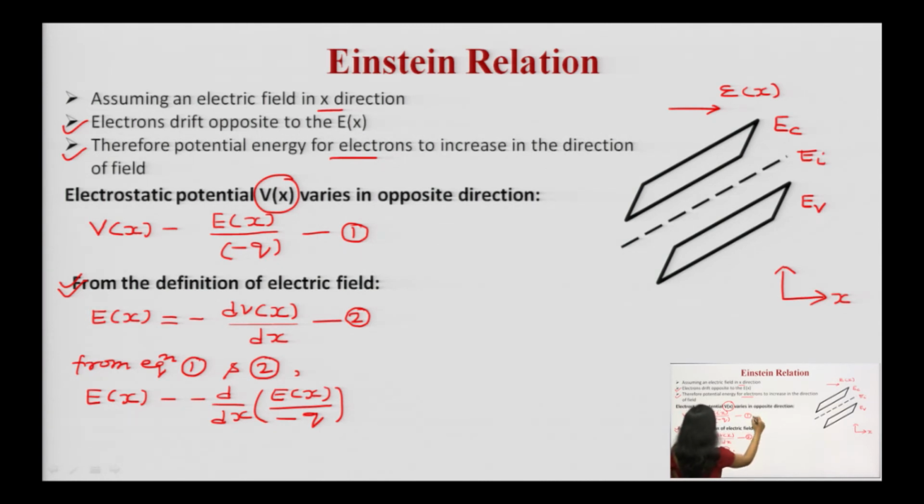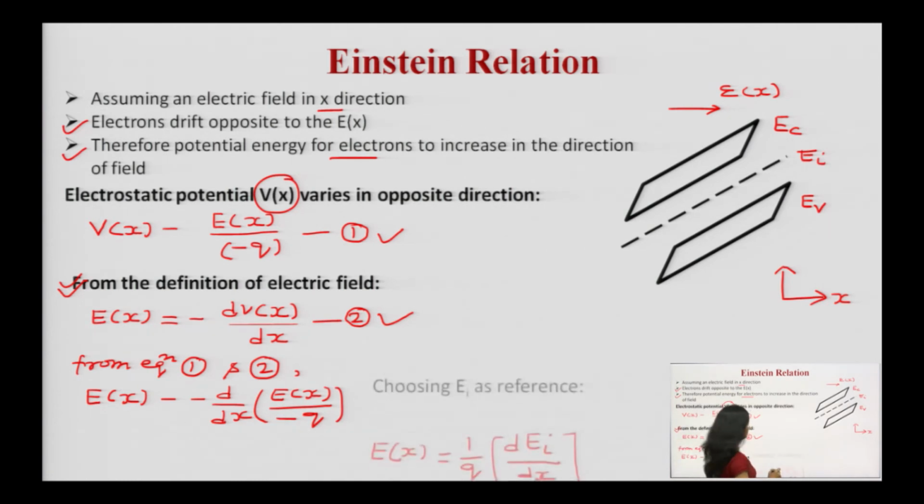Now, from equation number 1 and 2, just substitute the value of Vx from equation 1 into equation 2 and write down the term for Ex. Ex is what? Minus d upon dx. Substitute this Vx term over here, which is Ex upon minus q.